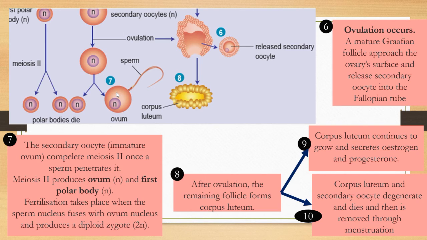Why 2N? Because the sperm nucleus is haploid, and the ovum nucleus is also haploid. So when N fuses with N, it will produce a diploid, which is referred to as the zygote.